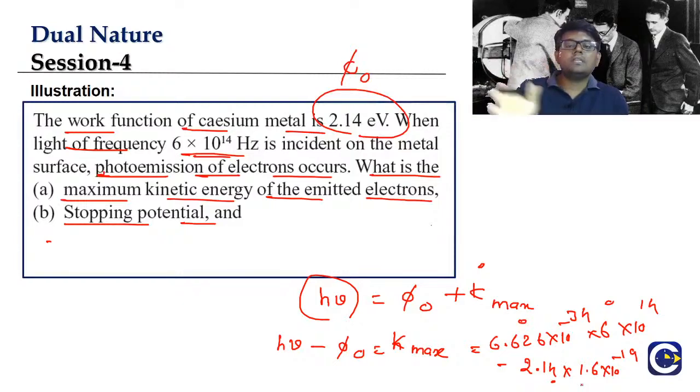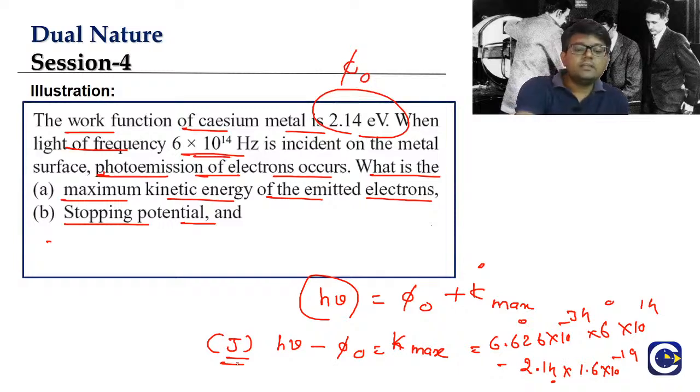We are converting everything into the SI system. So we are converting everything into what, guys? SI system of units. So here the Kmax is going to be coming in what? Joule. I think a lot of you are giving the answer in electron volt, but anyway. So look at this, guys. Those who are able to complete the calculation,